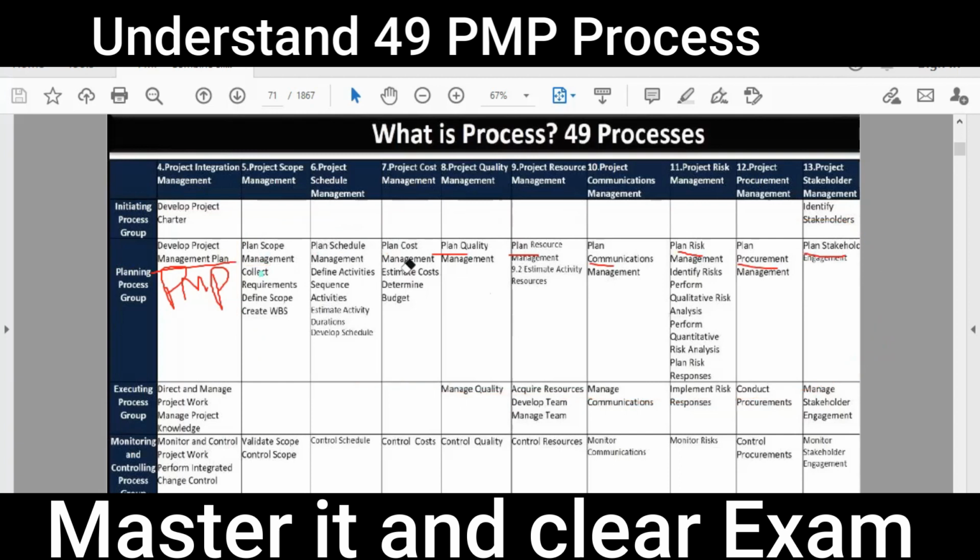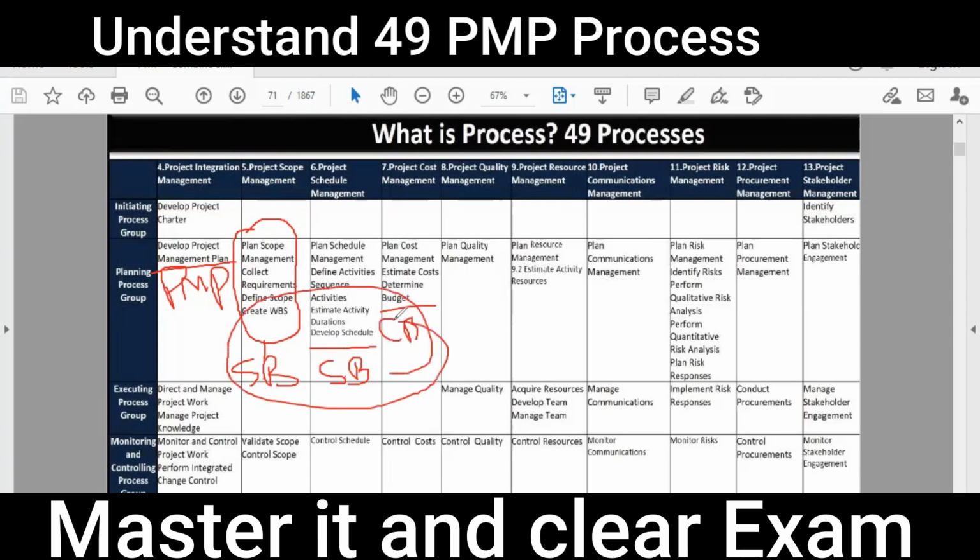What is a baseline? A baseline is a measurement which will become the performance criteria in the future. So we have the scope baseline here. Then we create the schedule baseline. Then we create the cost baseline. So three baselines are created here.